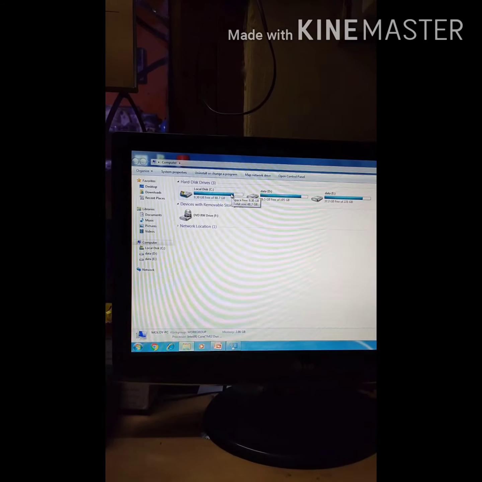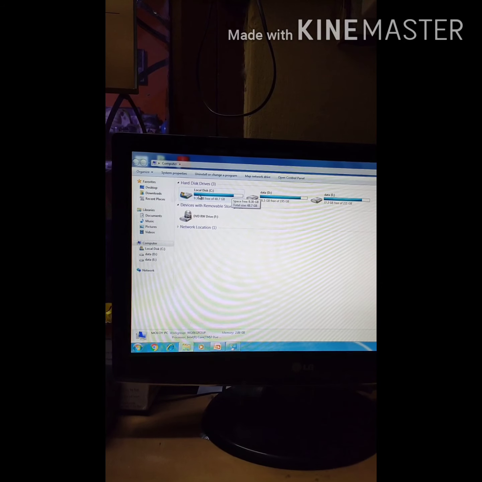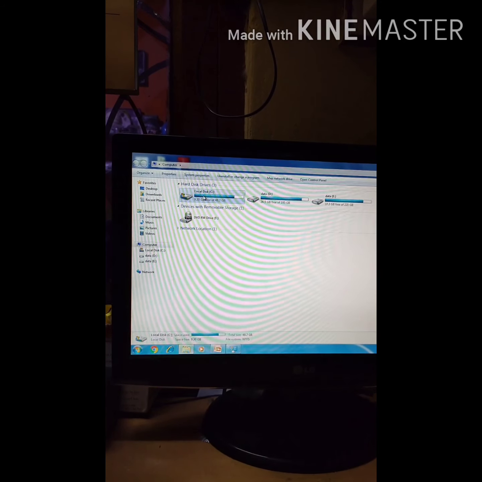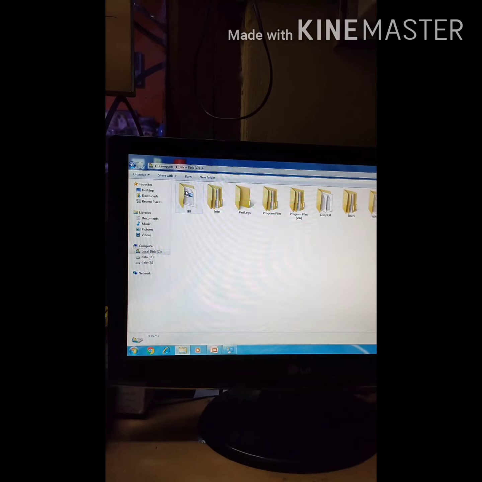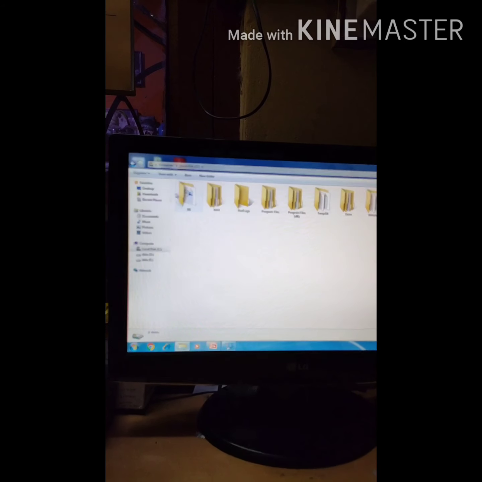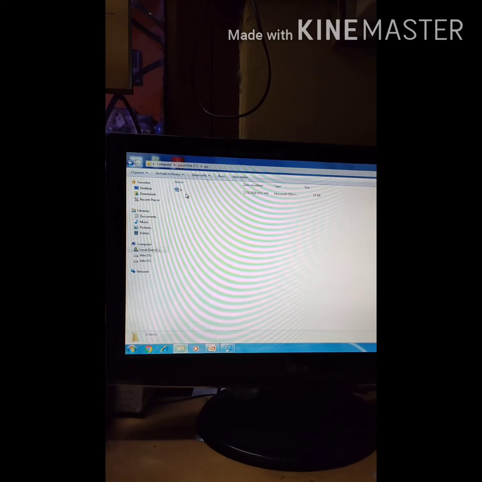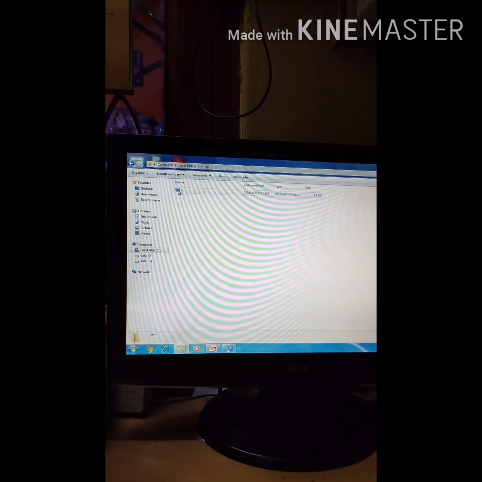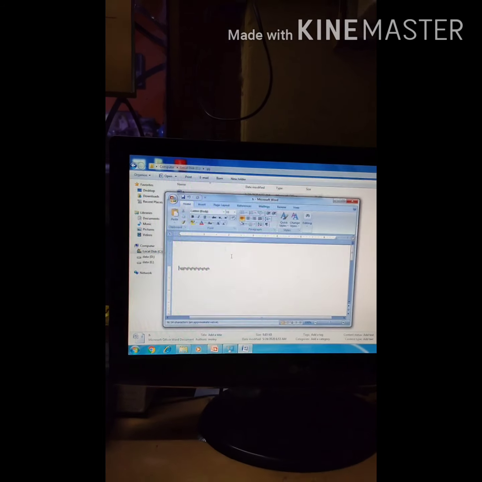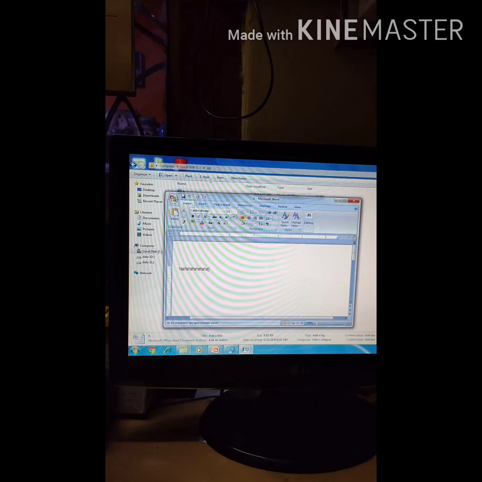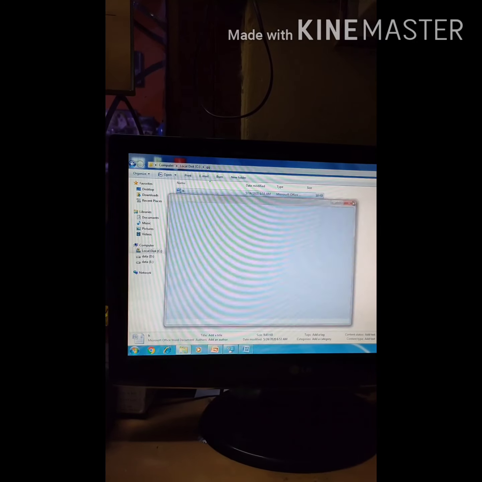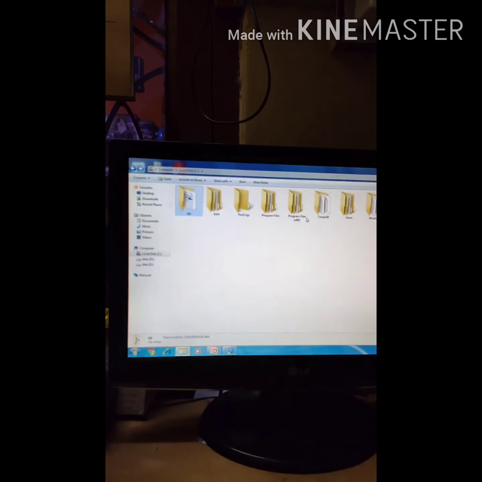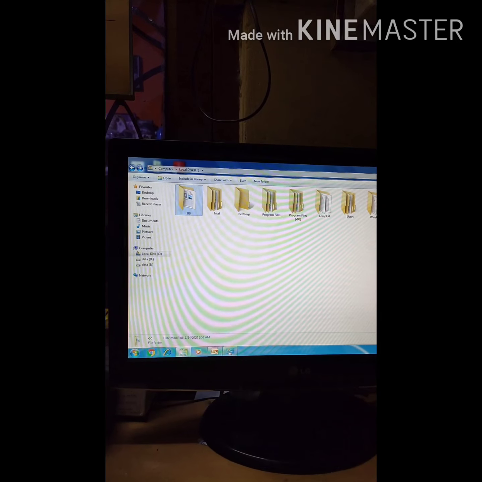Okay. So let me open a file from C drive. I will double click on C drive. From there, this GG is a folder. I will double click on it. One file is there, named H. I will again double click. So you can see something is written over there. So from the drives, you can open your desired file.